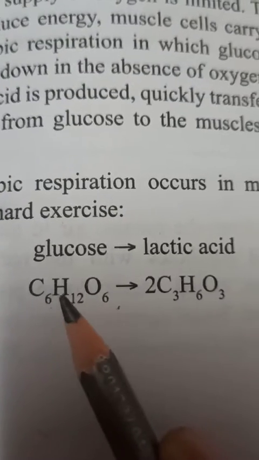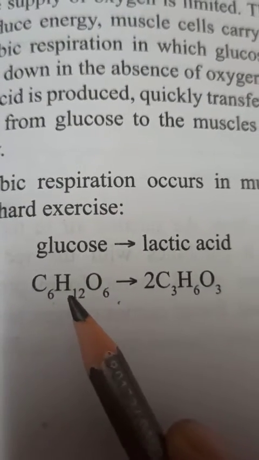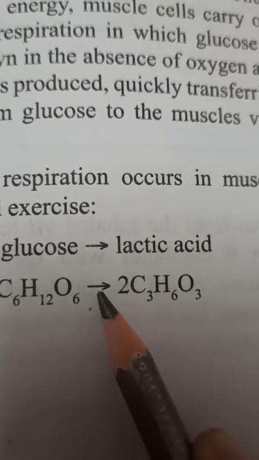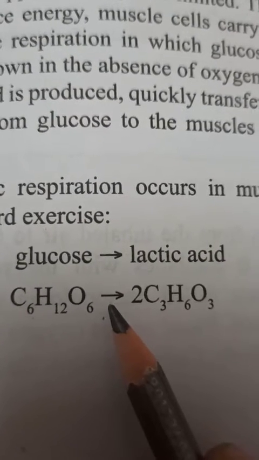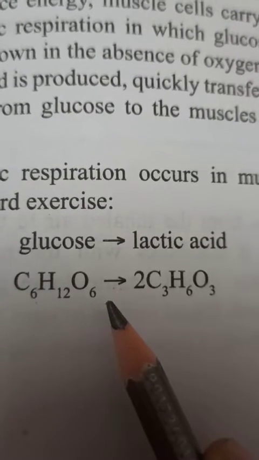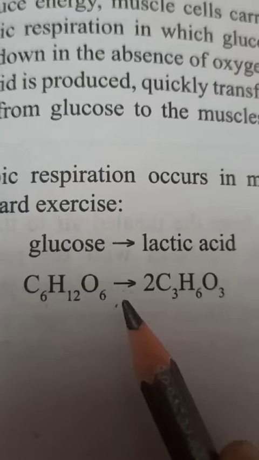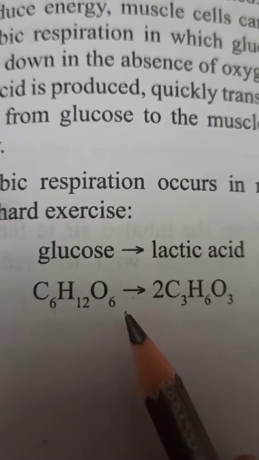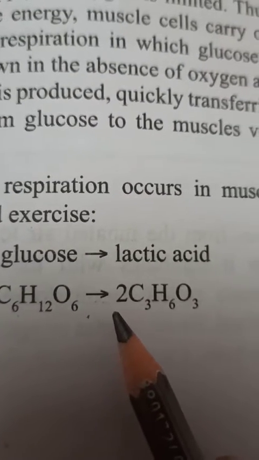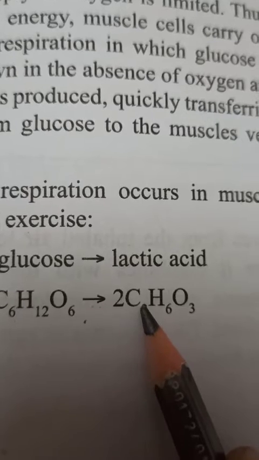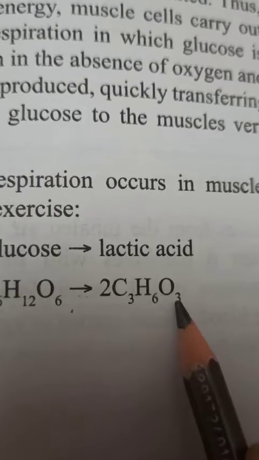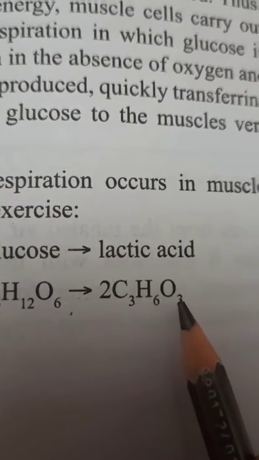You can see this reaction. This is glucose, and in our muscle cells glucose breaks down without oxygen, because oxygen is already utilized by aerobic respiration, so there is lack of oxygen in our muscle cells during heavy exercise. But what product is produced here? Lactic acid. Children, this is the formula of lactic acid, C3H6O3.